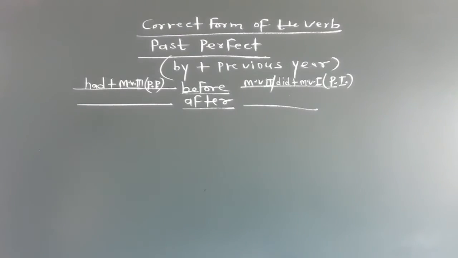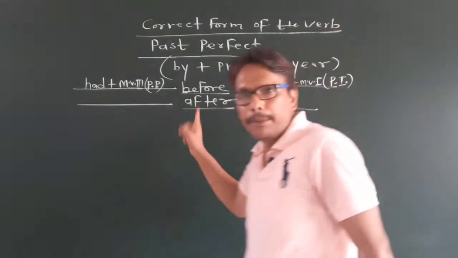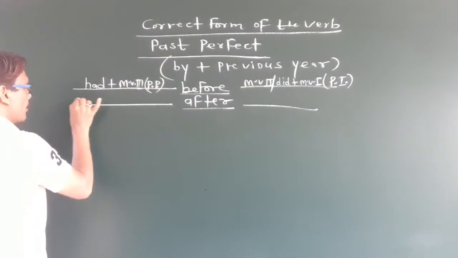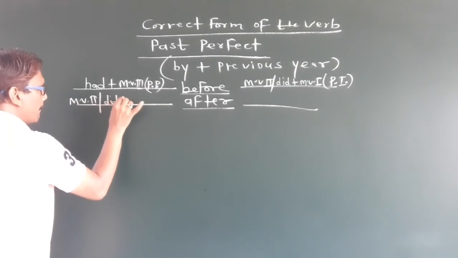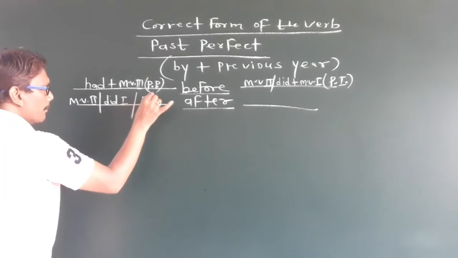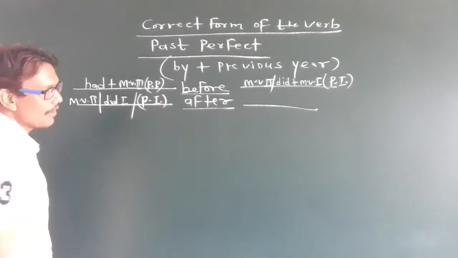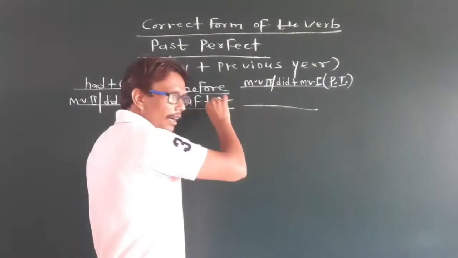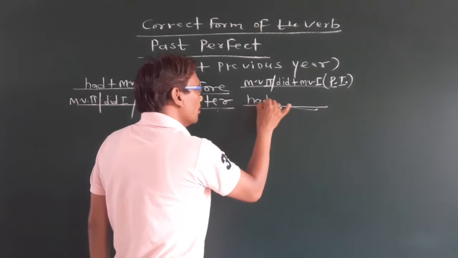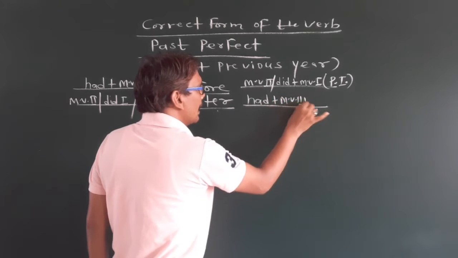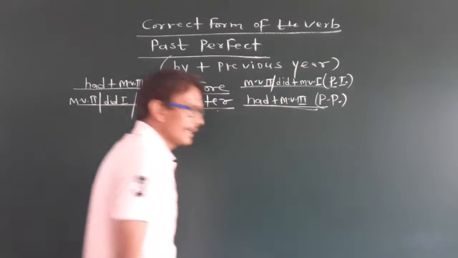Okay dear students, if the clause is connected with before, we use MB second or did first, means past indefinite tense. And if after is given here in the second clause, you will use had plus MB third, means past perfect tense.